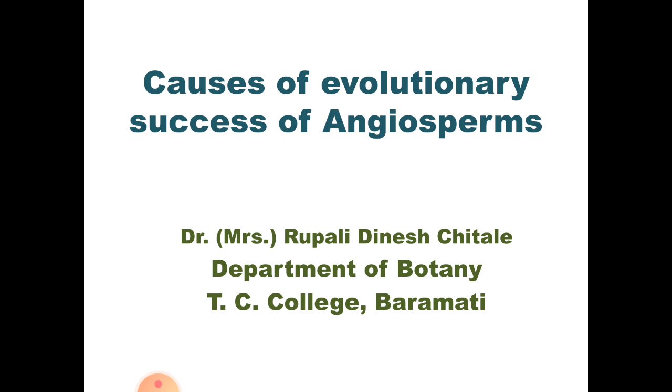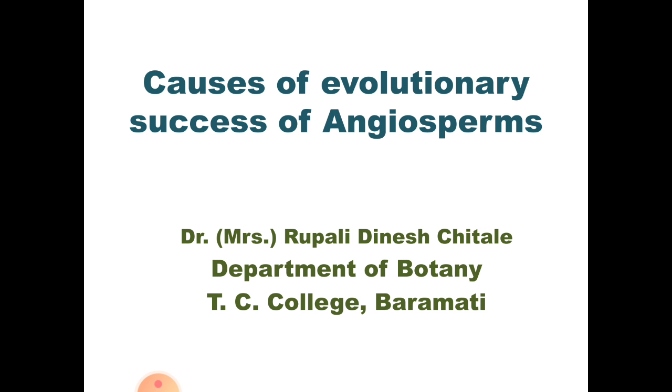Study of gymnosperms. In this we see the general characters of gymnosperms, classification of gymnosperms, life cycle of Cycas and Pinus, and economic importance of gymnosperms. And the last chapter of this paper, that is plant diversity, is angiosperms. In this chapter, 3 points are included. First is general characters of angiosperms. Second is difference between monocots and dicots. And third point is causes of evolutionary success of angiosperms.